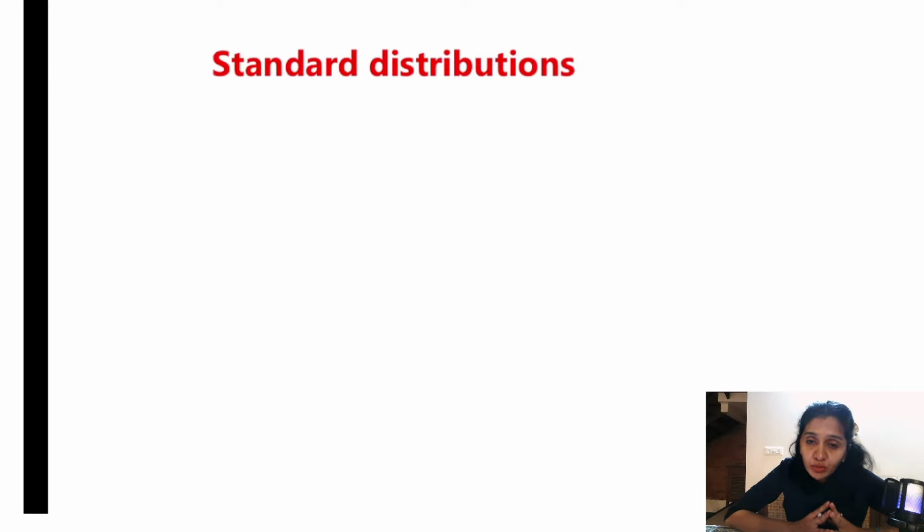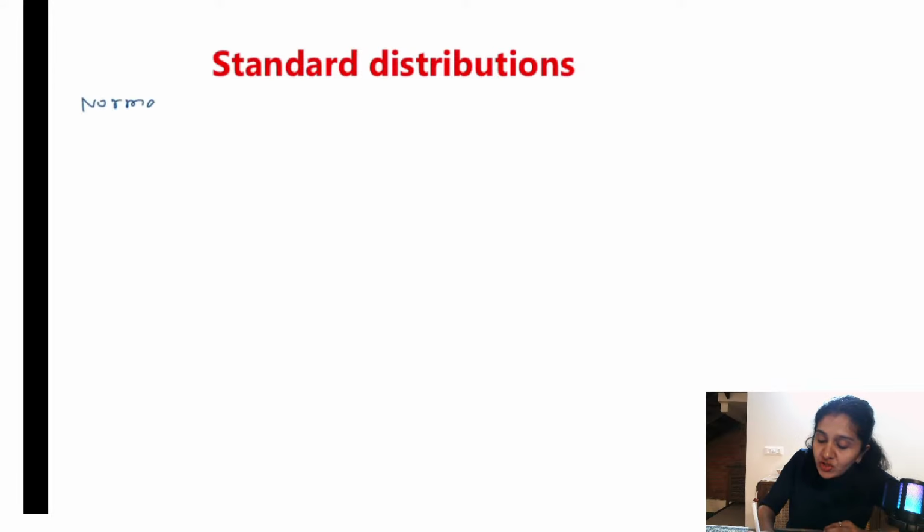Moving on to standard distribution. This is very, very important. Again, there are three different types of standard distributions, right? Normal distribution, which is also called Gaussian distribution, and there is binomial distribution and Poisson distribution. So all these three things are very, very important. Many times questions have come.